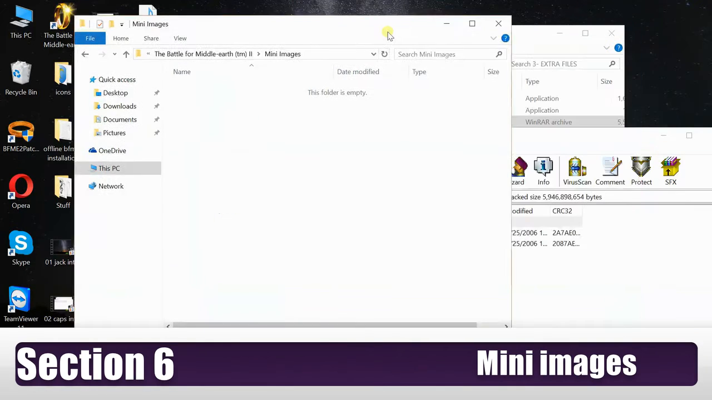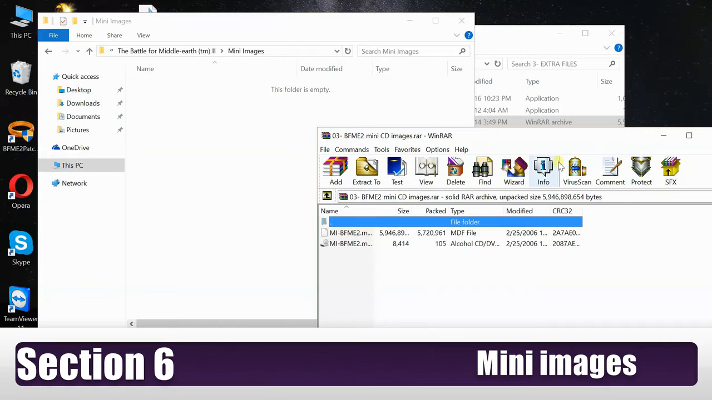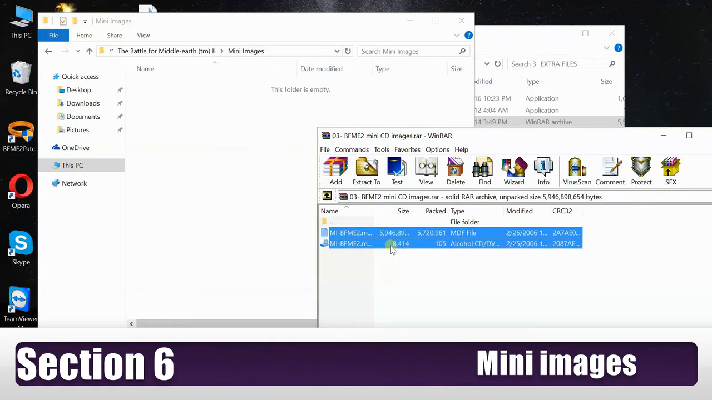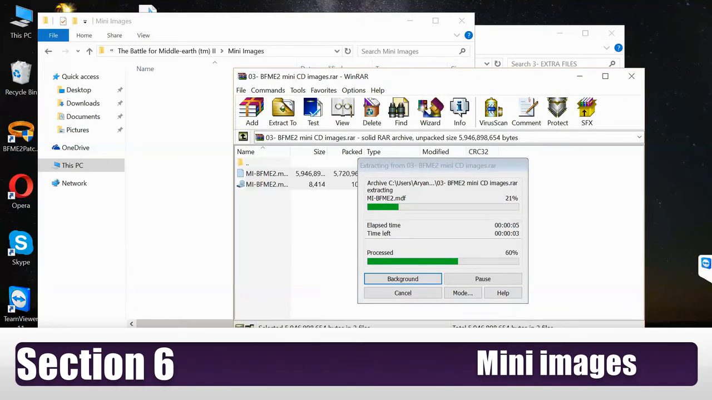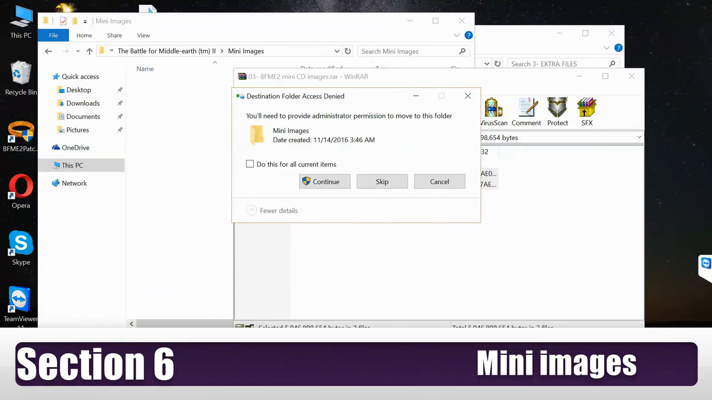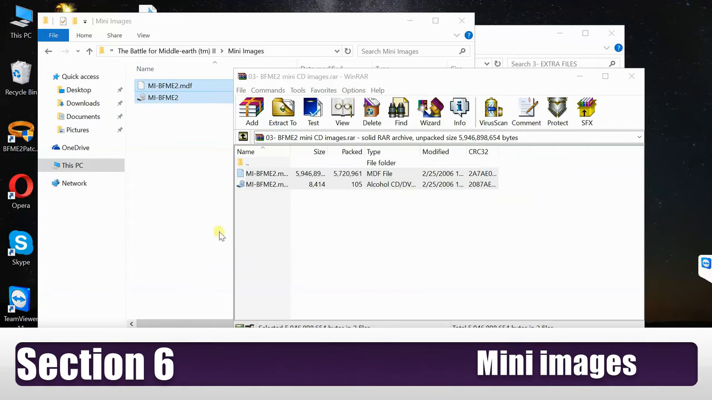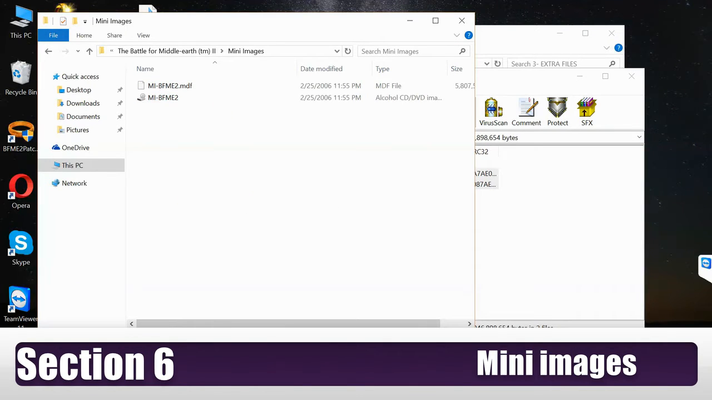And get back to the mini images. Select them both and drag and drop them to the folder. Okay, we have the files copying in there. Click continue. Another continue. Okay, so we have the mini images right there.